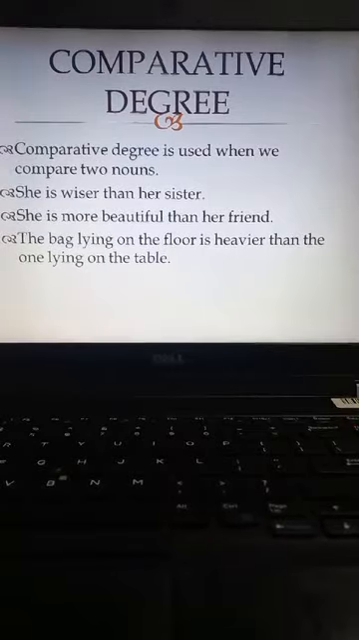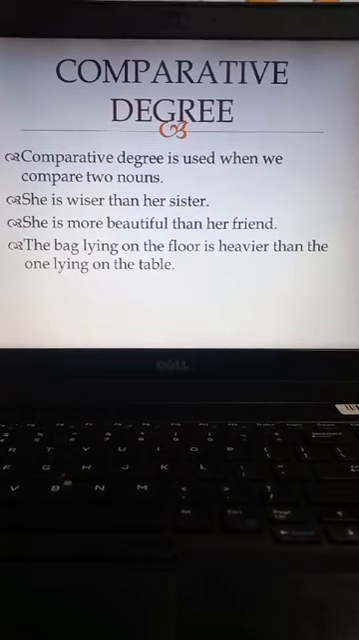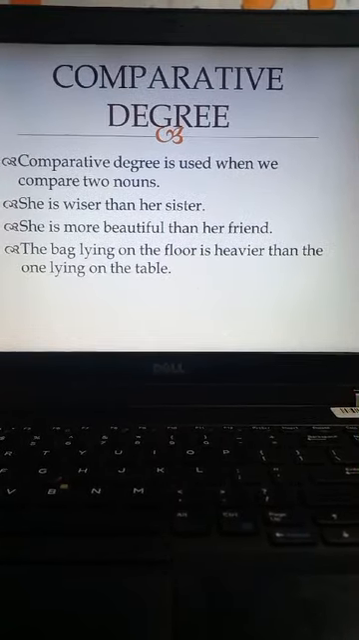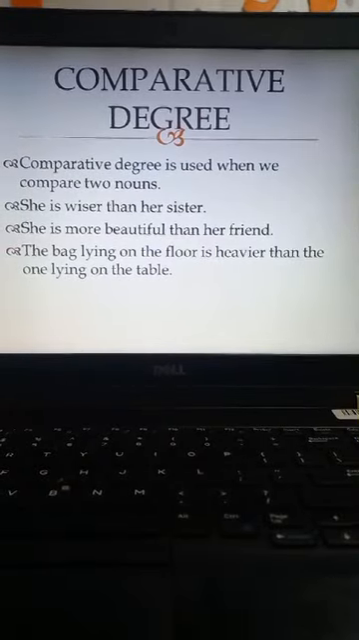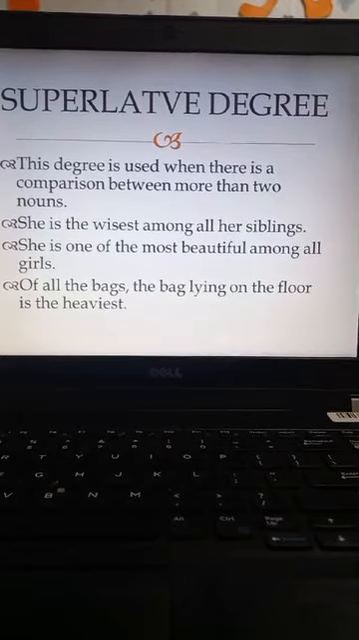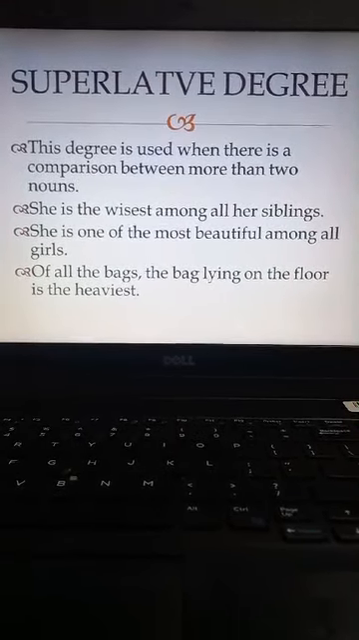So the word than is used in comparative degree, and words ending with er are used in comparative degree, as well as words with more are used to make comparative degree. Next, we have superlative degree, in which we can say that this is a comparison between more than two